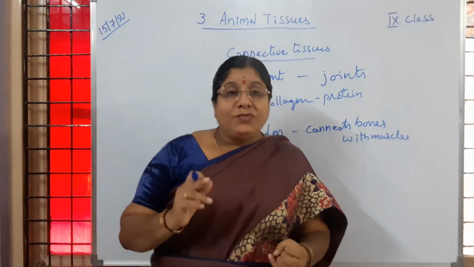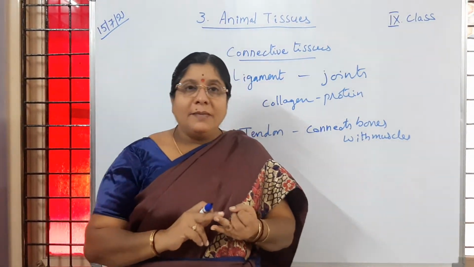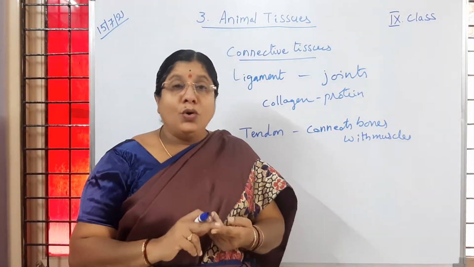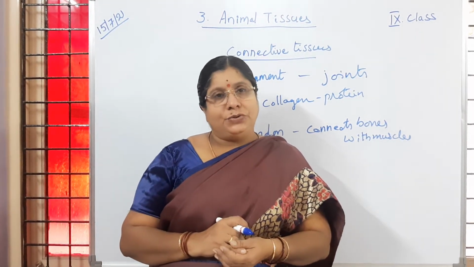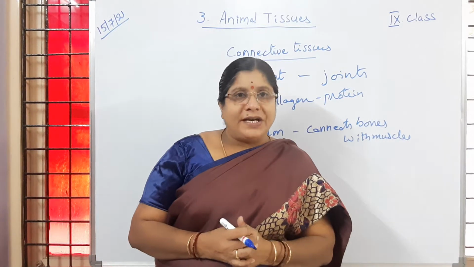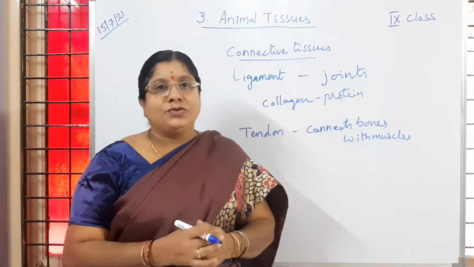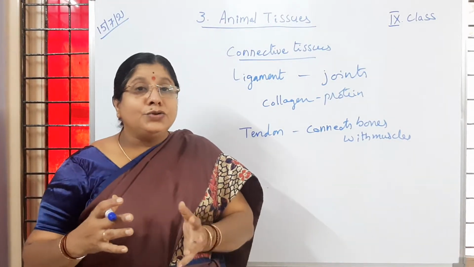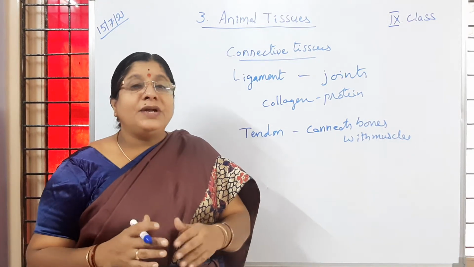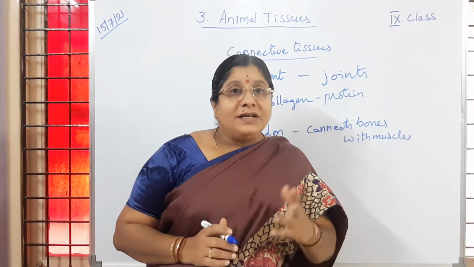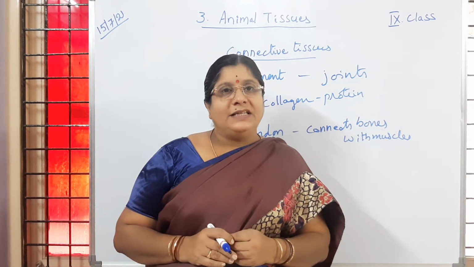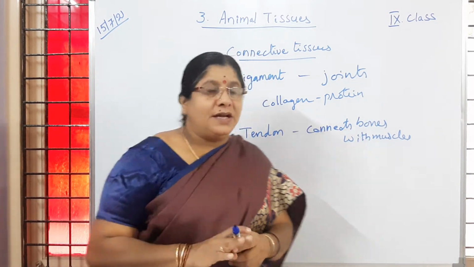So till now we completed tendon, ligament, cartilage, bone, then adipose tissue, areolar tissue. Blood is also a type of connective tissue that we will discuss tomorrow, because it takes 2 classes. So today we'll learn the other type of major tissue which is present in our body, that is nervous tissue. Is it clear to children?